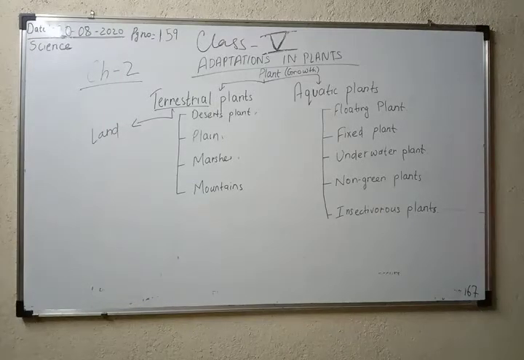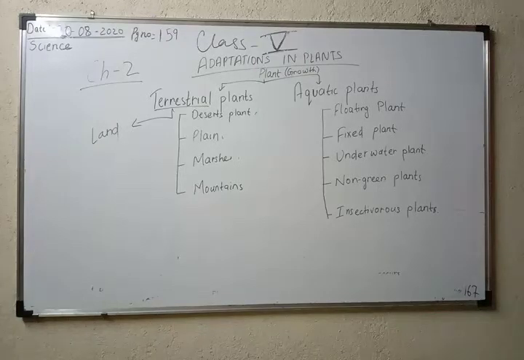So we will first discuss what a desert plant is, what the desert plants are, and what adaptations are present in desert plants. Deserts are hot, dry, and dusty. We all know that a desert area has no soil at all, and the water is present only at a very low ground level. Yes, it's a very hot and dry region, and dusty because sand is present everywhere.